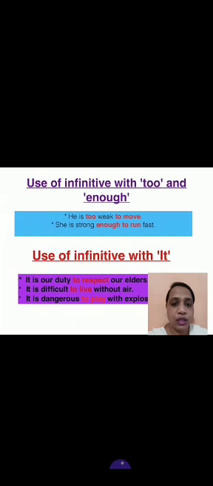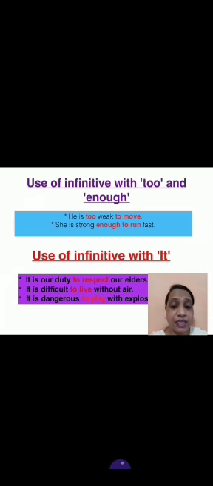Okay, use of infinitive with too and enough. He is too weak to move. She is strong enough to run fast. Okay, use of infinitive with it. It is our duty to respect our elders. It is difficult to live without air.